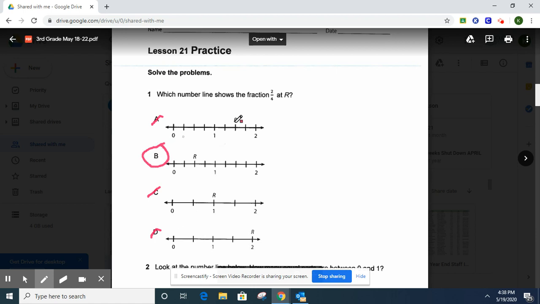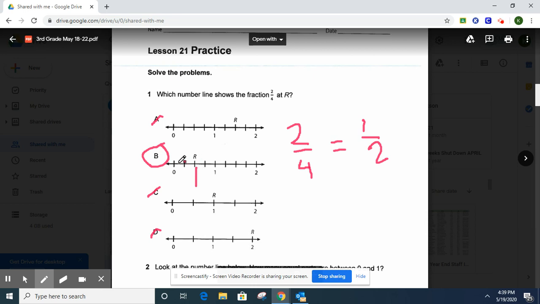Okay, so 2/4, think about that fraction. If you break each number by half, half of 2 is 1. Let me try to write it. Half of 2 is 1. Half of 4 is 2. So we divided 2 by 1 and 4 by 2. So we divided both of these numbers in the fraction by 2 is what we really did, or we broke them in half. So 2/4 equals 1/2. They're equivalent fractions. So you can tell this is 1/2, sorry, half, because it's in the middle.